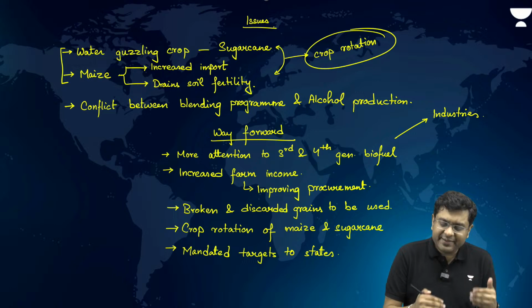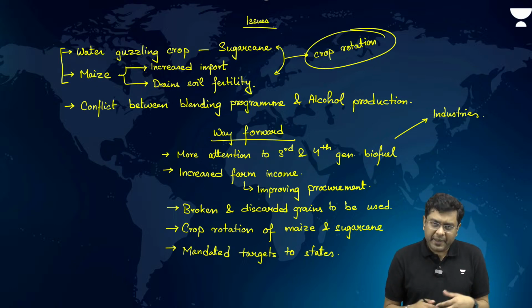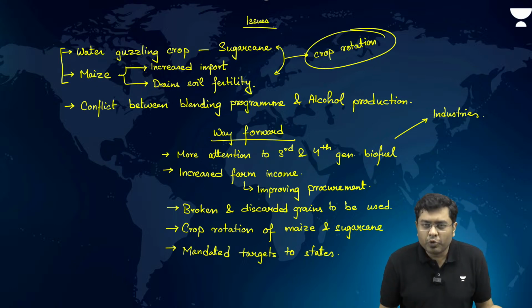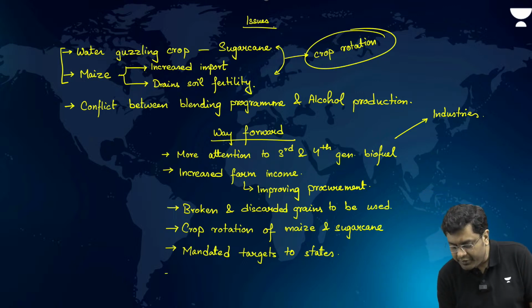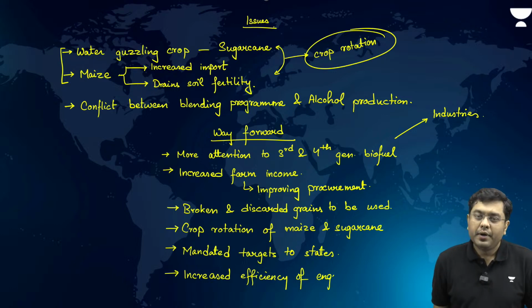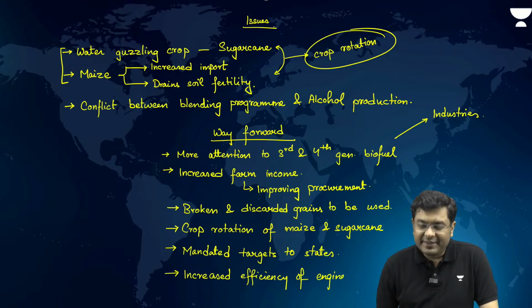So that these are some of the ways which can be implemented to improve the ethanol blending program and increased efficiency of engines, automobile engines. Okay. So this is something which is the way forward.